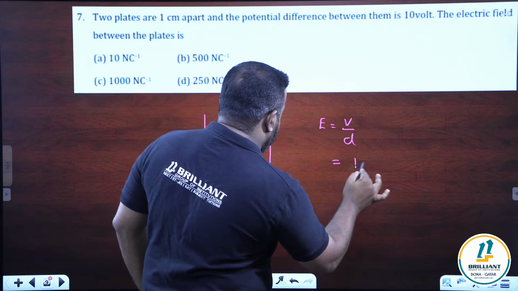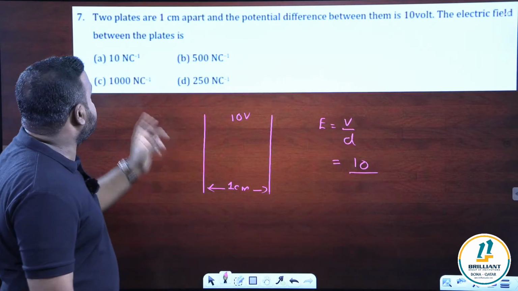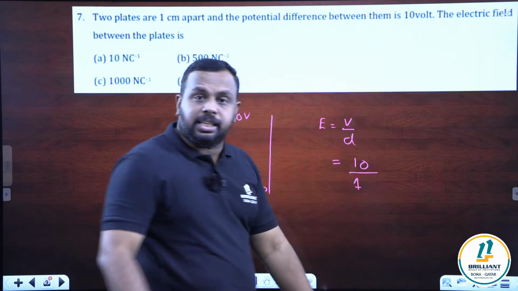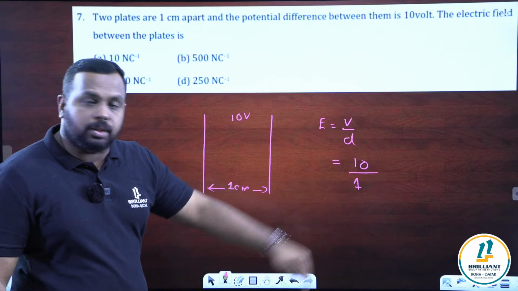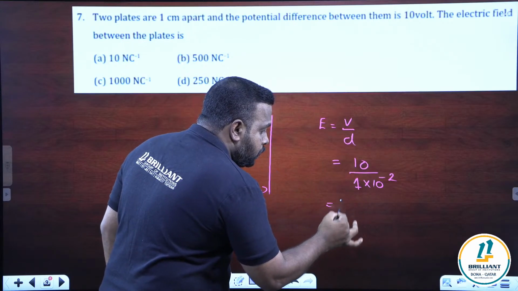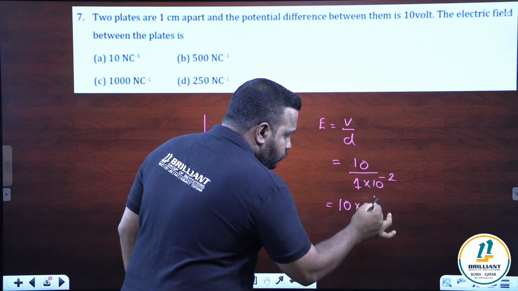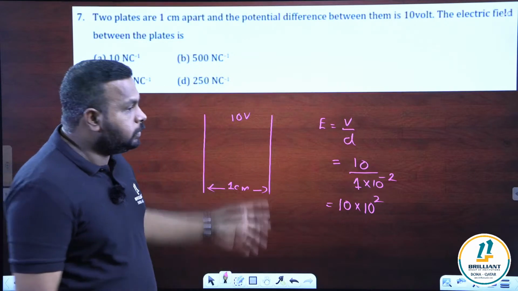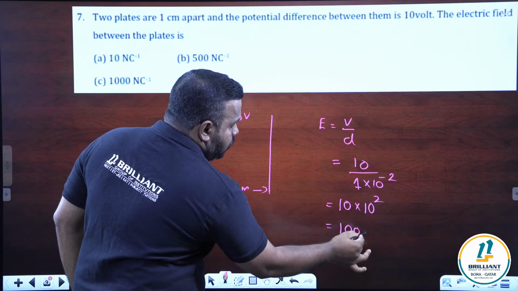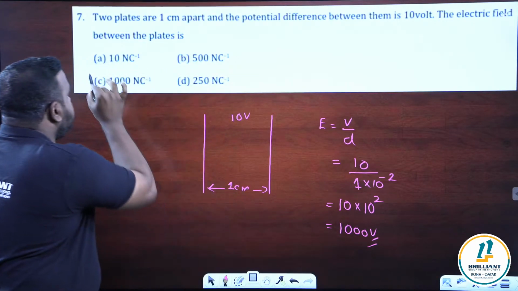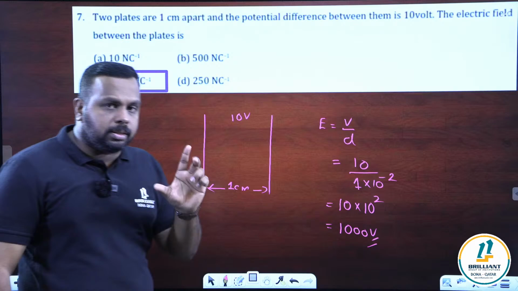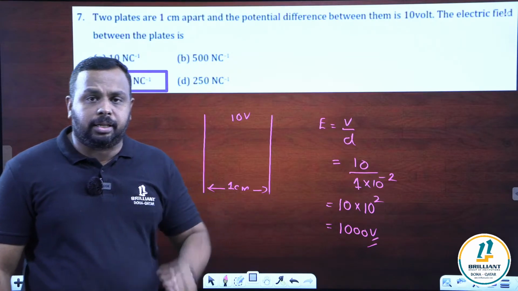Substitute 10 divided by the distance. Distance is given as 1 centimeter. Potential is in SI unit, but distance is given in centimeter, so you should convert it to meter. 1 centimeter is 1 into 10 power minus 2 meter. This minus 2 will go up, so we get 10 into 10 power 2. What is the answer? Simple again. We get 1000. 10 into 10 power 2 means 1000 volt per meter. Option C. Very easy, right? So please, students, study the relation between electric field and potential.